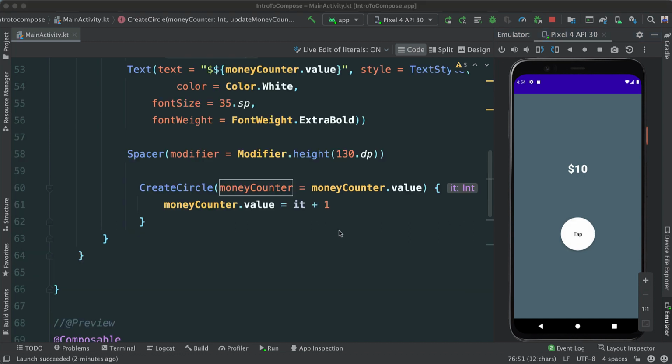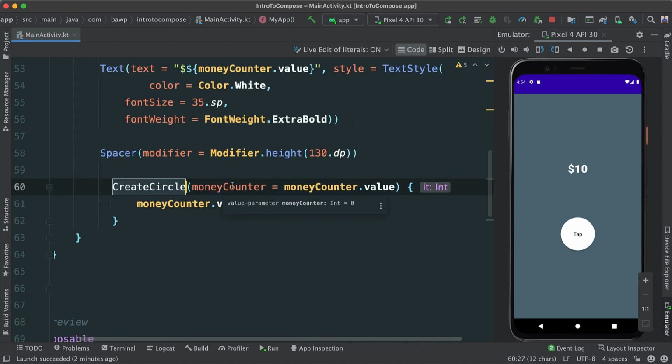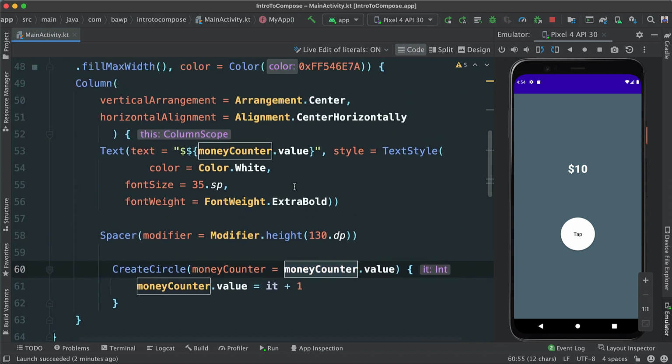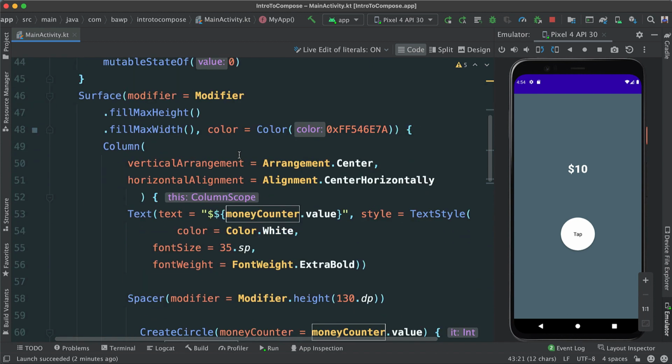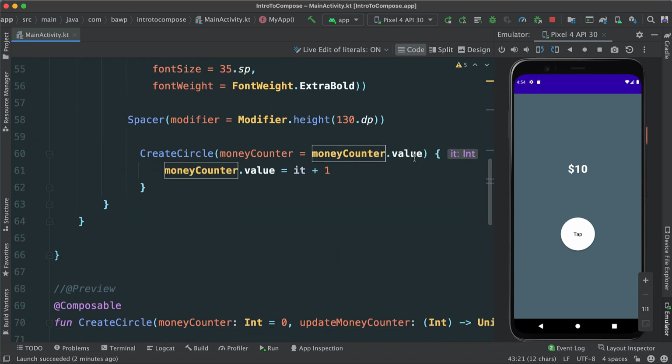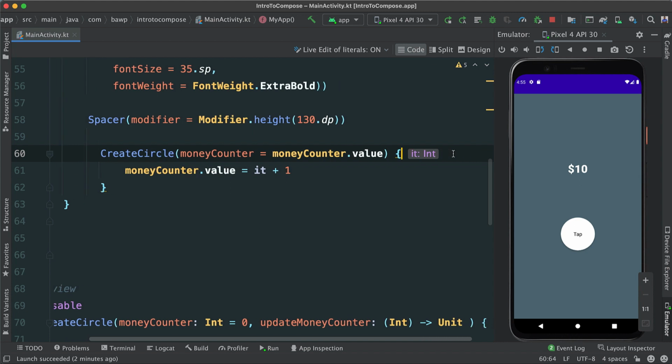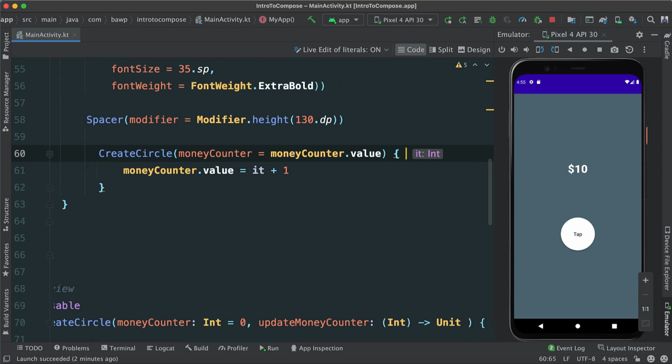There we go. And even to make it better, because we want to separate the concerns here, what I can do in our circle, we're passing, of course, my counter, which is going to be set to our money counter, which is a mutable state there. It's a state. Here, what I can do actually is as follows. I can change this because I want to change the naming. I can say, for instance, new value, and give it an arrow like this.